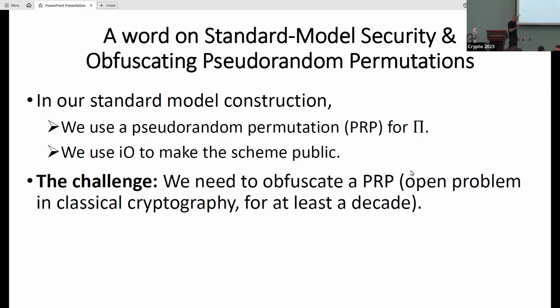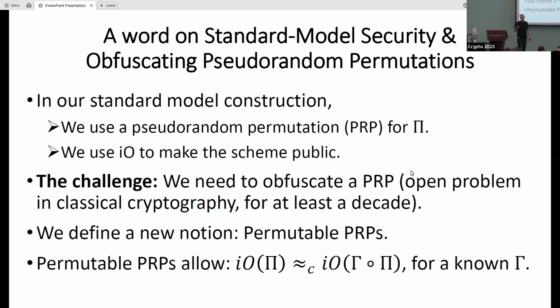And if we think about it for a moment, that actually needs to deal with an older problem of how to take a PRP, obfuscate it, and publicize the circuit. That was an open problem for at least a decade, whether you can do it and still hide the information of the PRP. And we defined this new object called permutable PRPs. You can intuitively think about it as an analog of puncturable PRFs. This is one way to think about it.